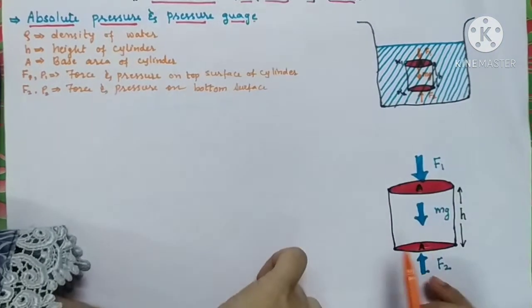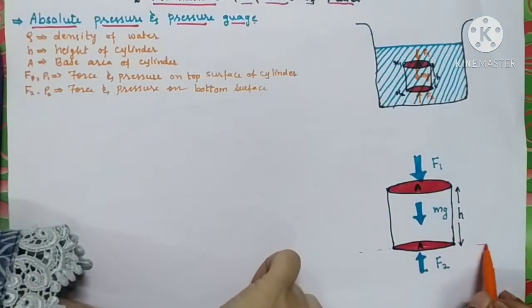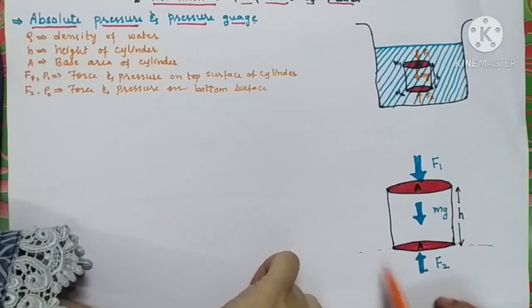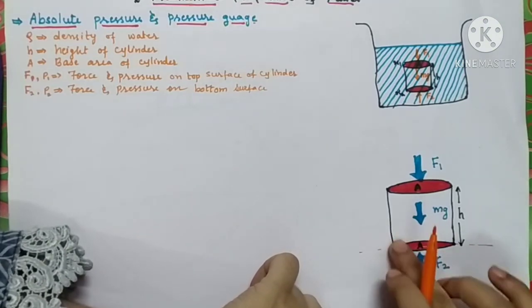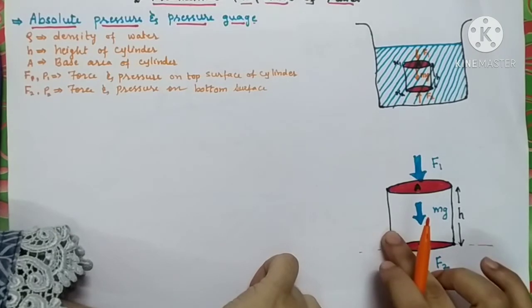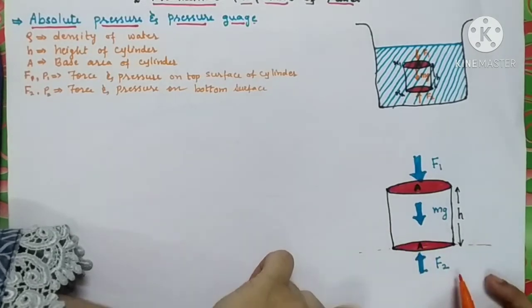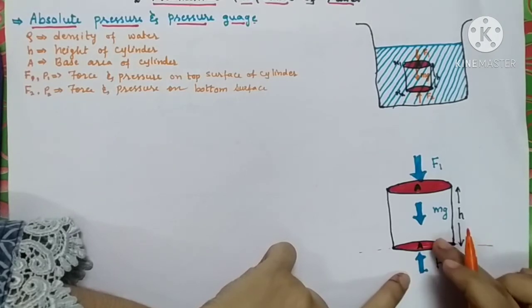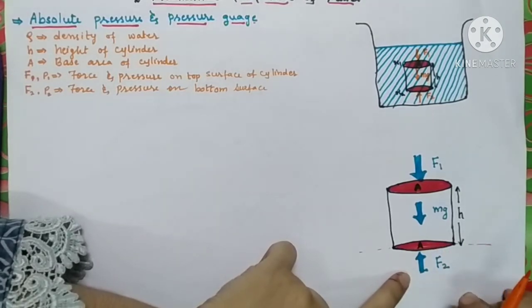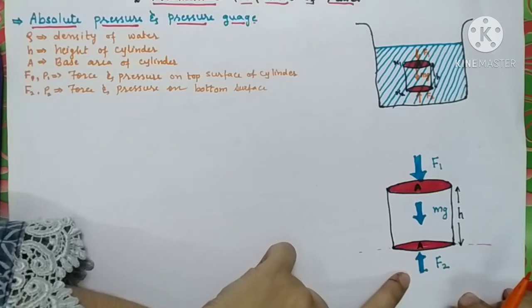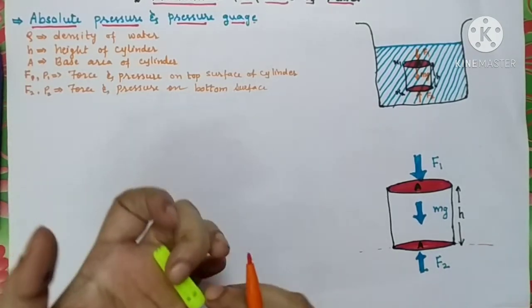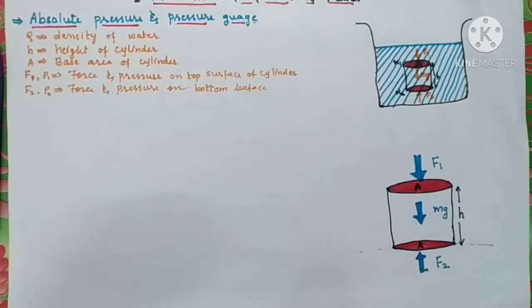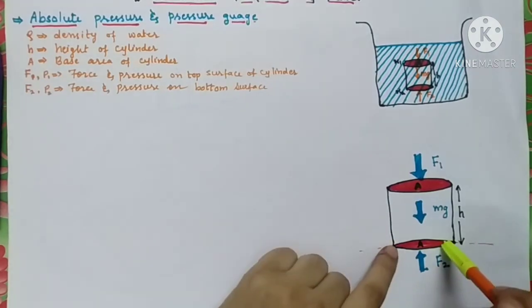So the lower layer of liquid is going to exert a force which is directed in an upward direction. We have taken this force as F2, and its direction is vertically upward.